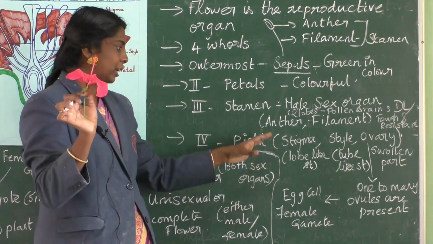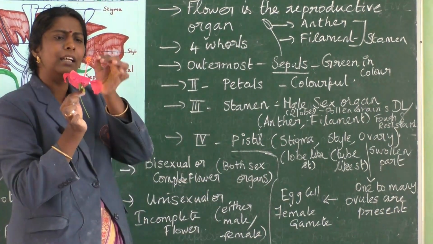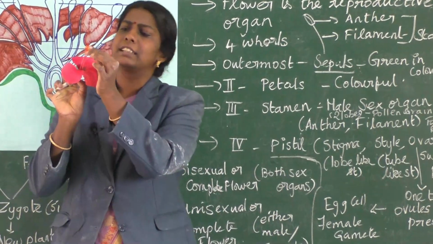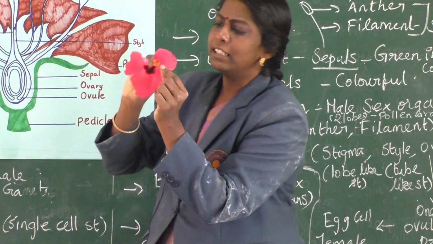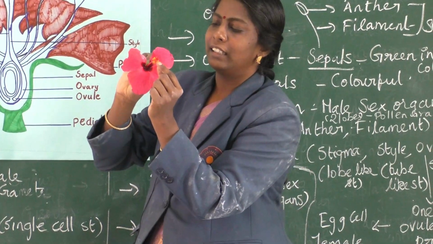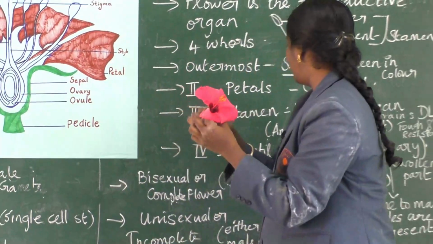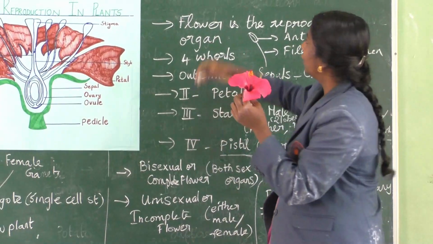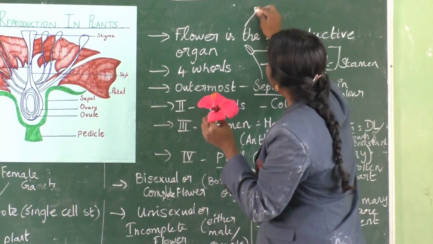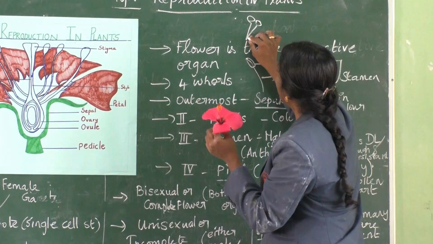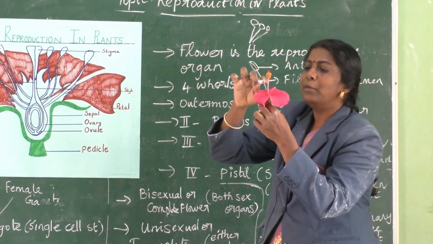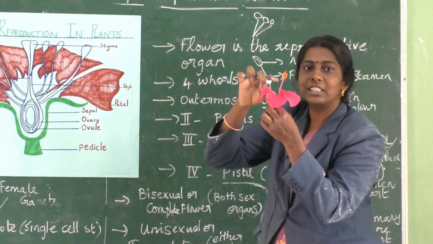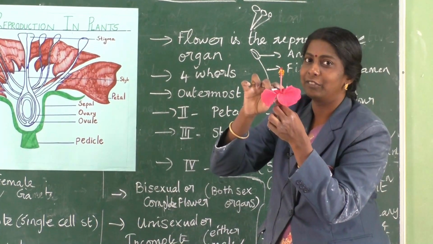It is the female reproductive organ. Can you see this structure above that? Yes, this is nothing but the stigma, the one colored red like this. The filamentous structure is said to be the style.